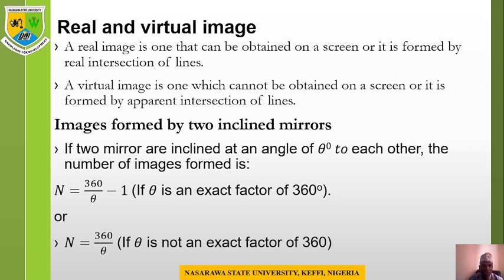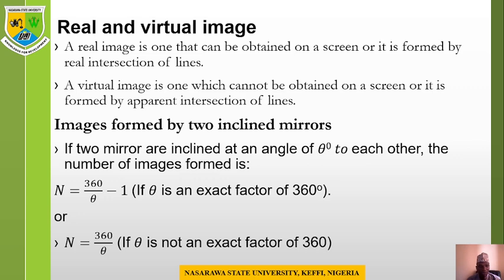So we have real and virtual images. A real image is one that can be obtained on a screen, or is formed by real intersection of lines. So these are images that can be formed on the screen. Then we have the virtual image, which cannot be obtained on a screen, or is formed by apparent intersection of lines. A real image gives the arrangement of the real object on the screen, while the virtual image tends to invert the image somehow, which is a way we can differentiate image formation in a mirror.